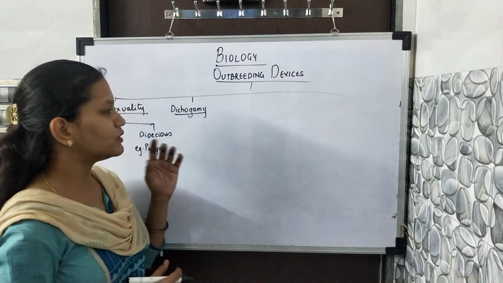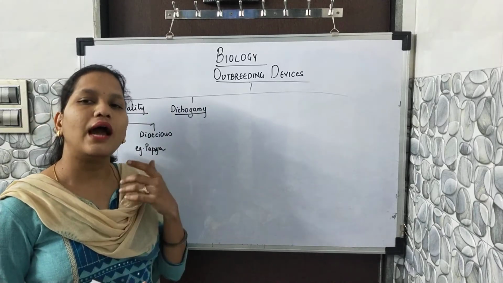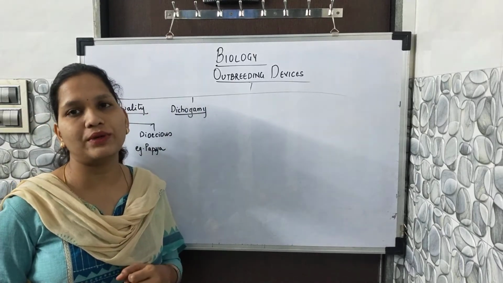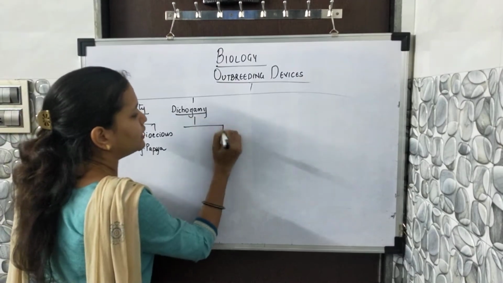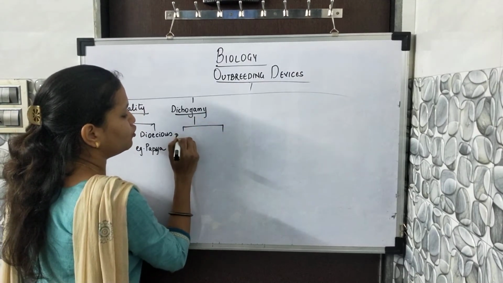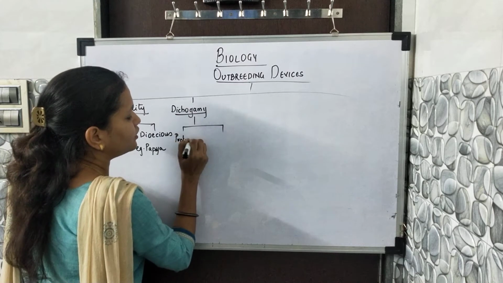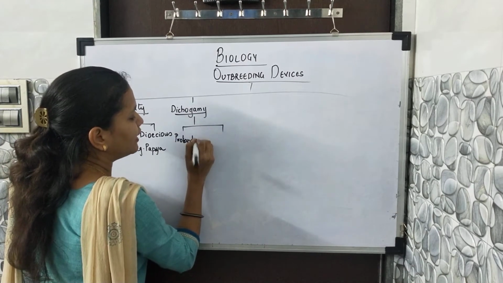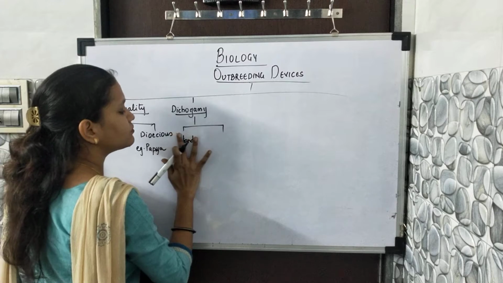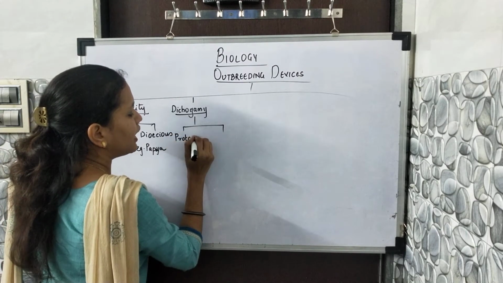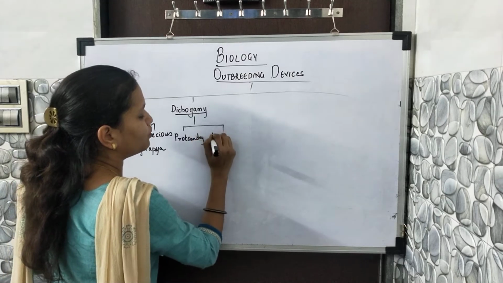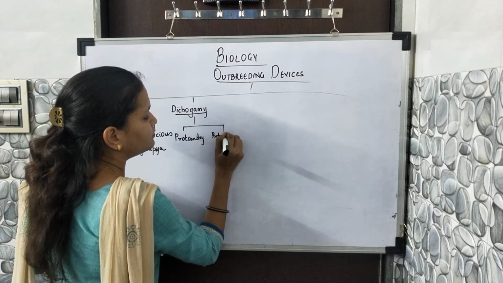That is why dicogamy tells us about protoandry and protogyny.